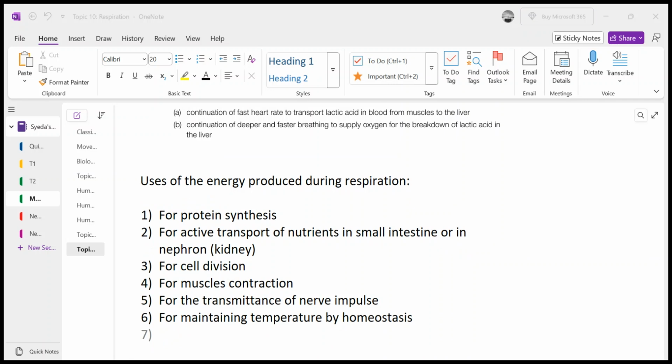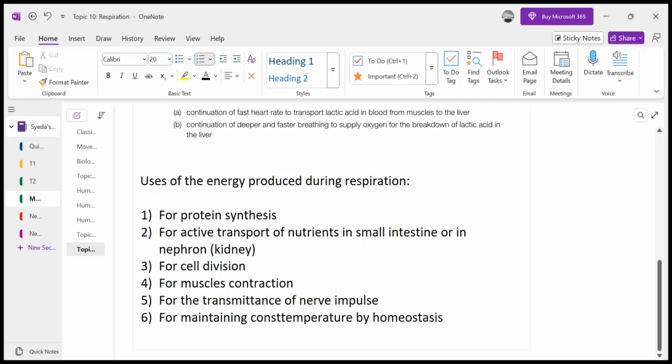So we have basically enlisted where energy in living organisms is needed: for muscle contraction, for protein synthesis, cell division, active transport, for growth, and for electrical impulse transmission, and for the maintenance of body temperature, so that the temperature of the body remains constant. So this is something that is there. At least we have enlisted six uses of respiration for which energy is required.